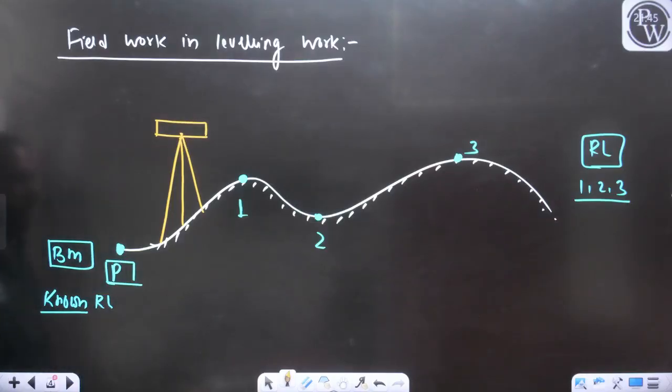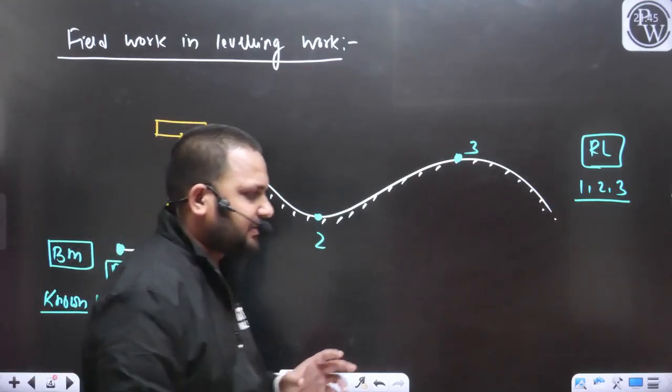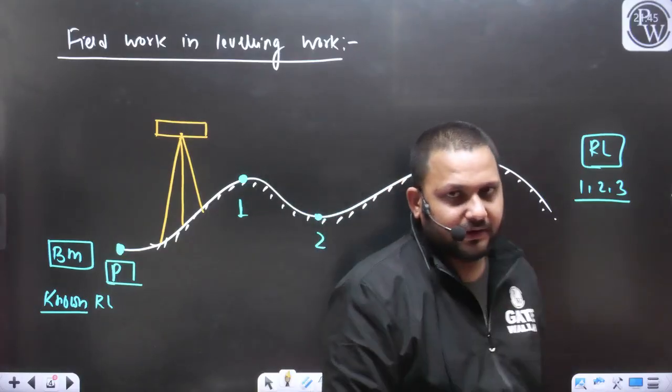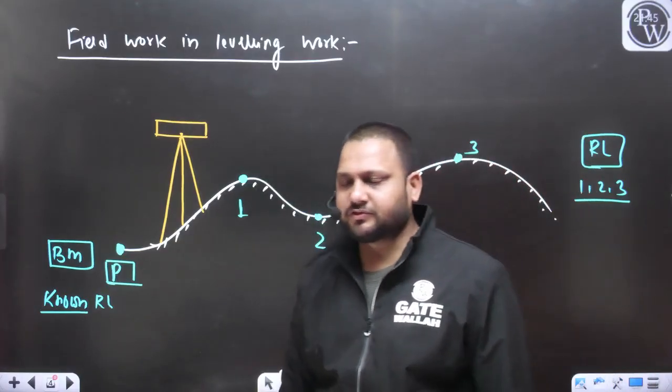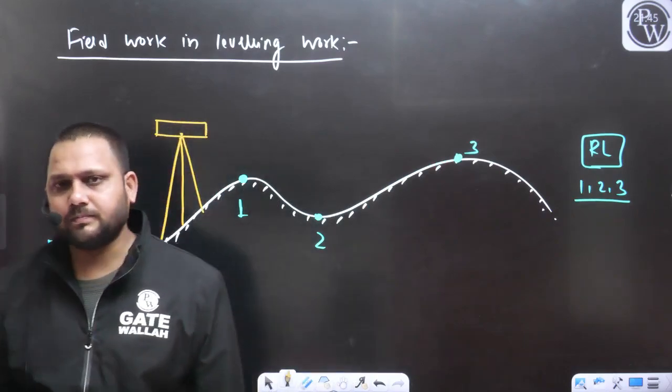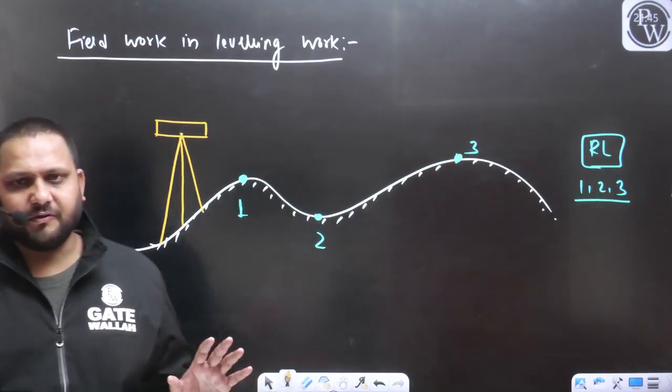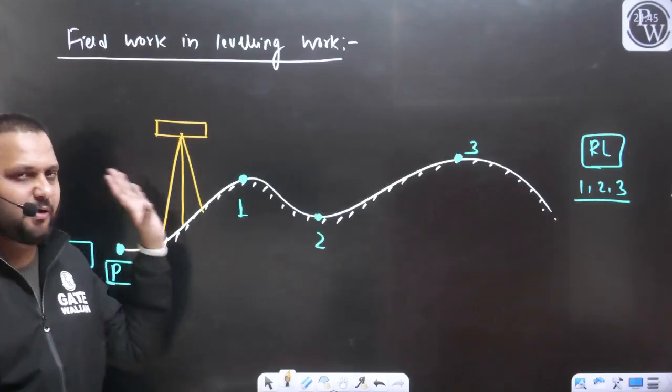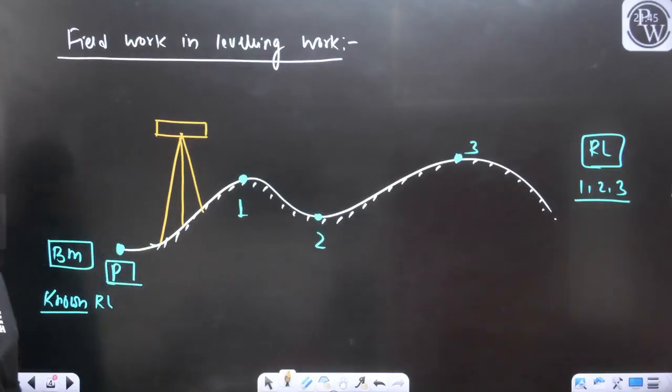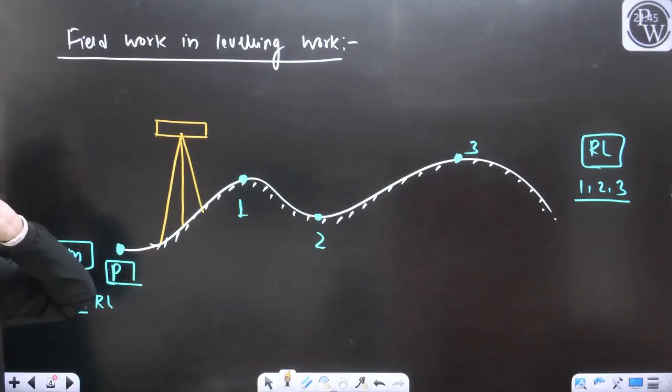In the level instrument, the most important part is the telescope. I will always represent the level with the help of this diagram. So you can consider this as the telescope.